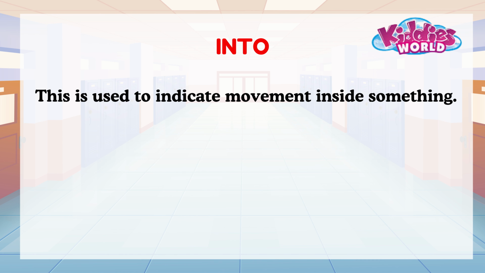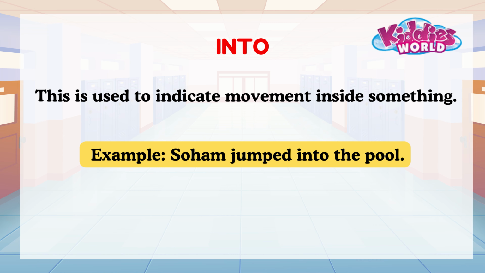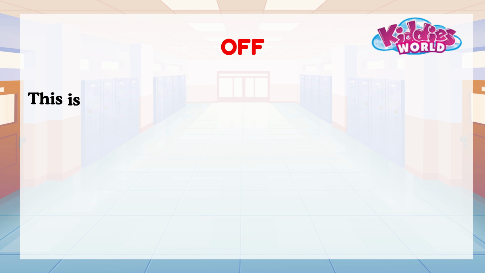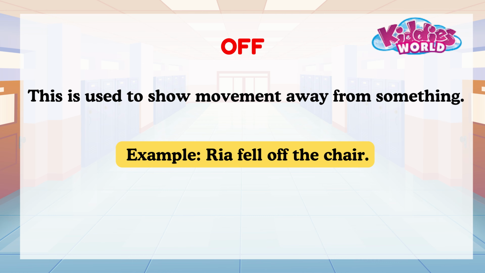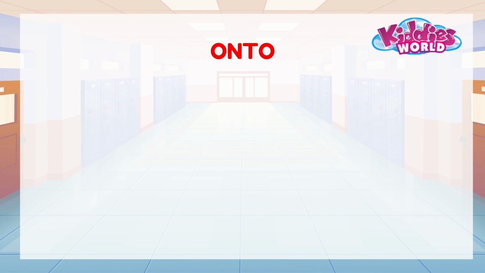Into. This is used to indicate movement inside something. Example, Soham jumped into the pool. Off. This is used to show movement away from something. Example, Ria fell off the chair.